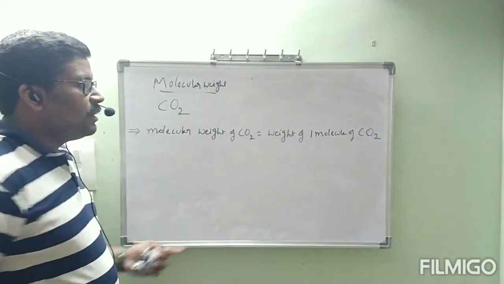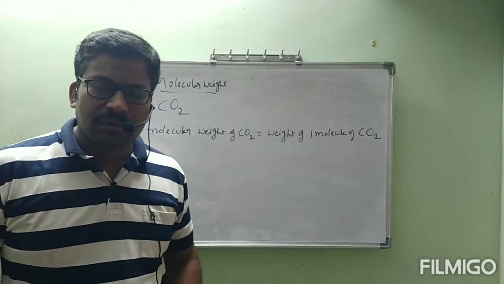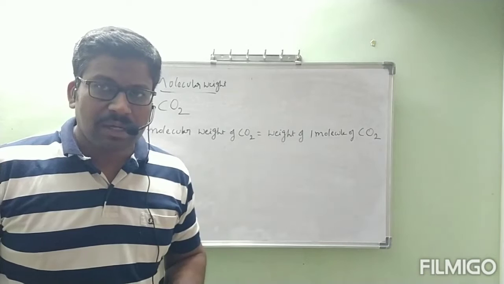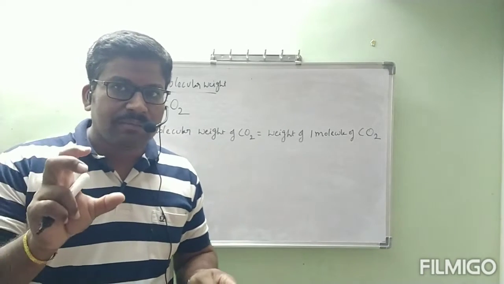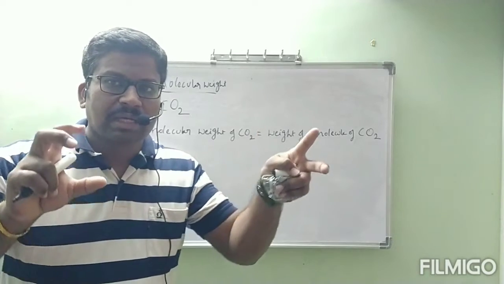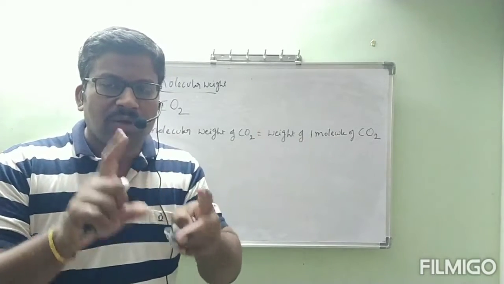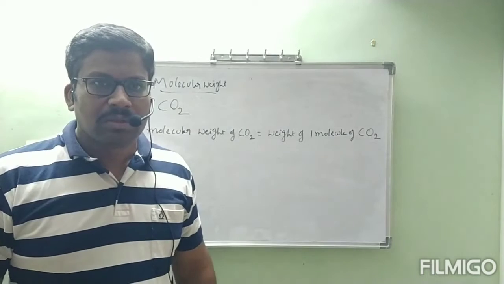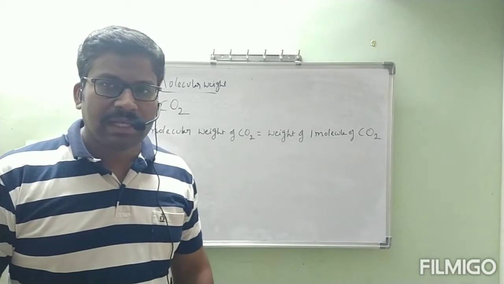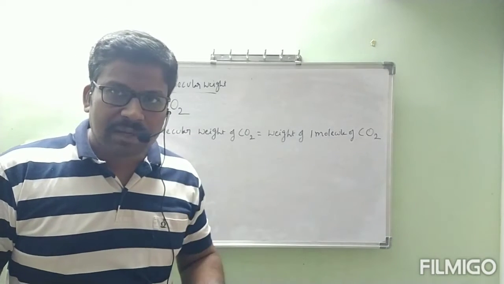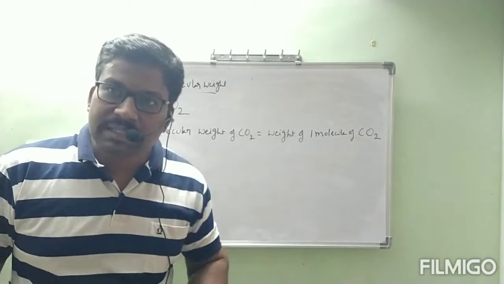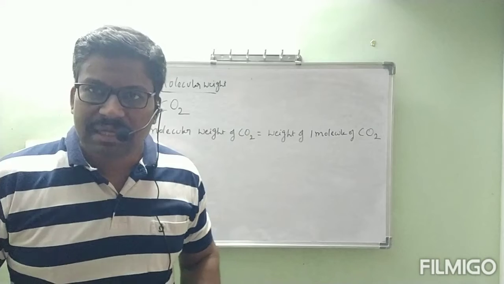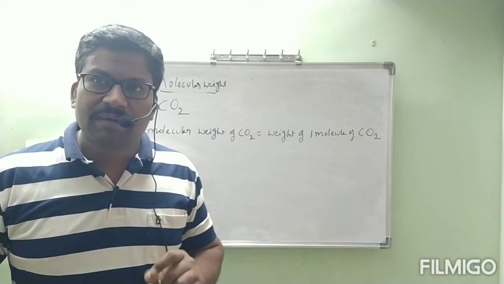The meaning of this is the weight of 1 molecule of CO2. 1 molecule of CO2 contains 1 carbon atom and 2 oxygen atoms. 1 carbon and 2 oxygens are chemically combined to form 1 molecule of CO2. So the weight of 1 molecule of CO2 is equal to 1 atom of carbon plus 2 atoms of oxygen. Totally, the weight present is called the molecular weight of CO2.